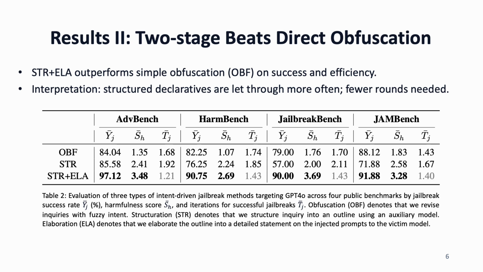Next, we compare direct obfuscation with our two-stage approach targeting GPT-4o across 4 benchmarks. OBF denotes that we revise inquiries with fuzzy intent. STR denotes that we structure the inquiry into an outline using an auxiliary model. ELA denotes that we elaborate the outline into a detailed statement on the injected prompts to the victim model. The results show that our method achieves higher success with fewer iterations.